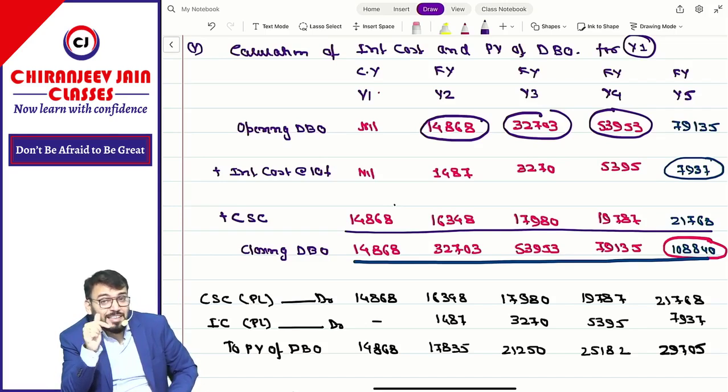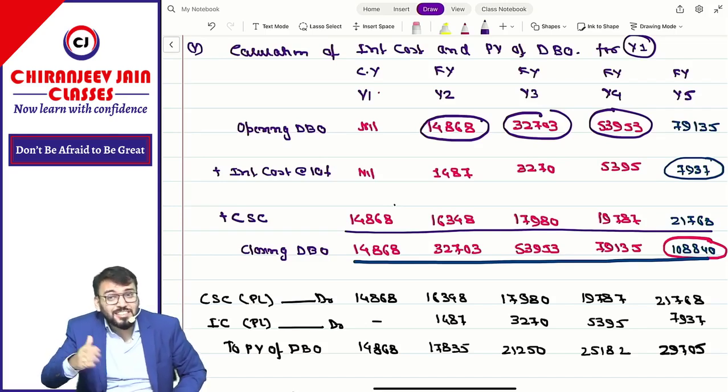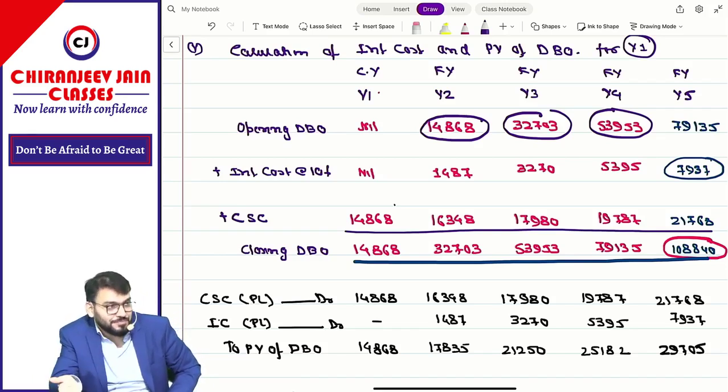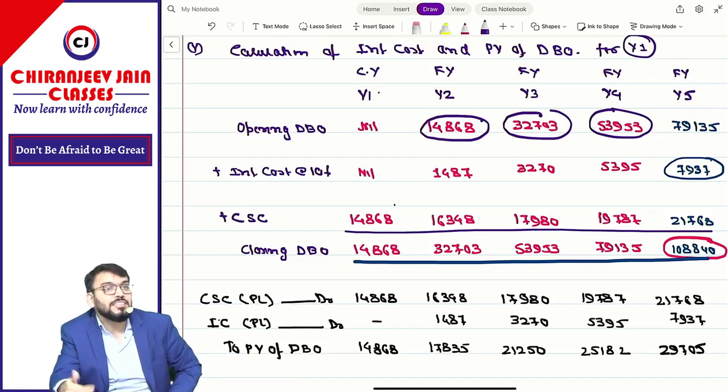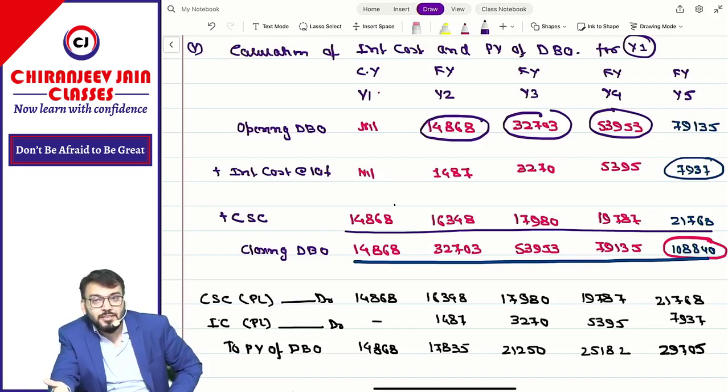So what AS 15 says is that if, due to changes in actuarial assumptions, the present value of DBO changes, any difference will be regarded as actuarial gain or loss.